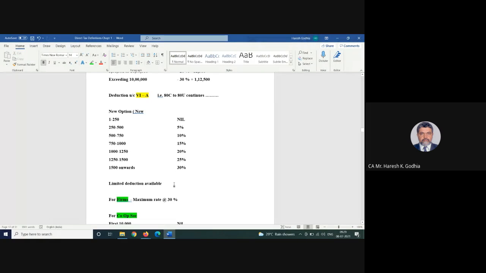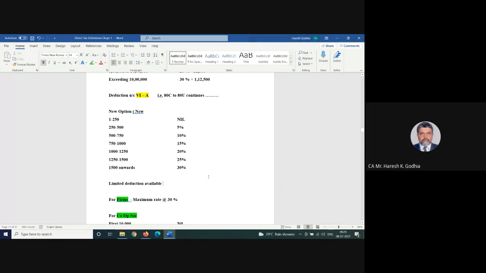Then, what if I select the new regime this year, can I go back to the old one next year? The income tax answer is, once you select the new system, you will continue to be in that system for the next 4 years. You cannot come back to the old one next year.